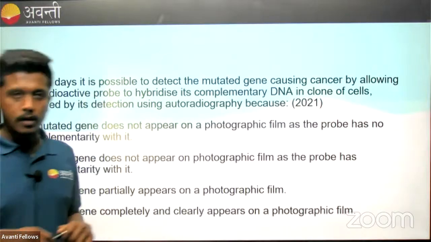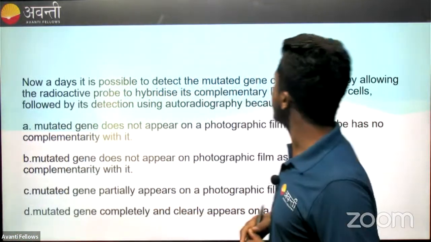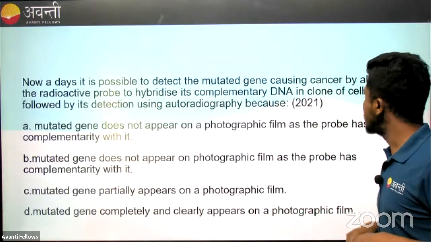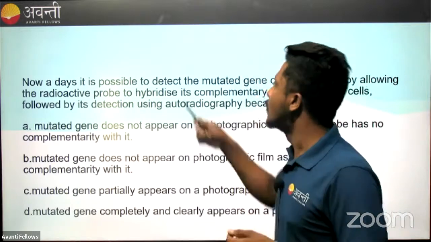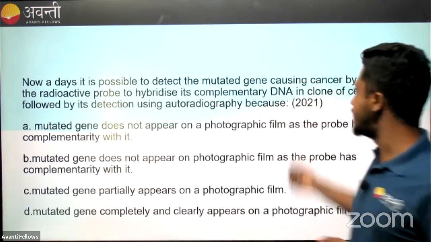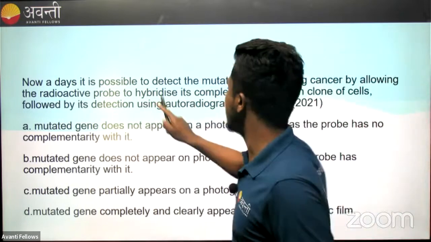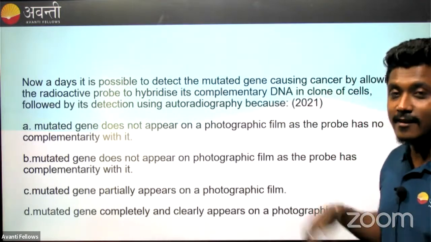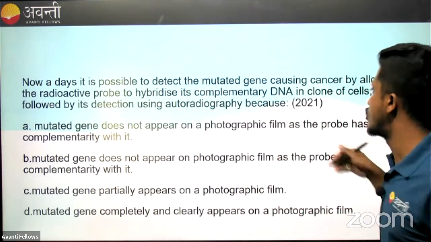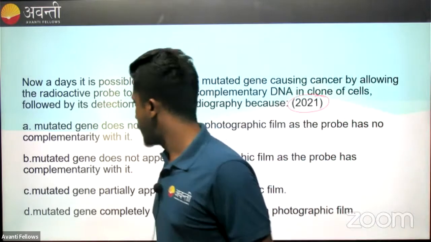Next one. Here is our next question. Nowadays, it is possible to detect the mutated gene causing cancer by allowing the radioactive probe to hybridize its complementary DNA in clone of cells, followed by its detection using autoradiography. Because, see, just now we discussed, the question is coming based on that, and it was asked in 2021. So let's see what the options are.